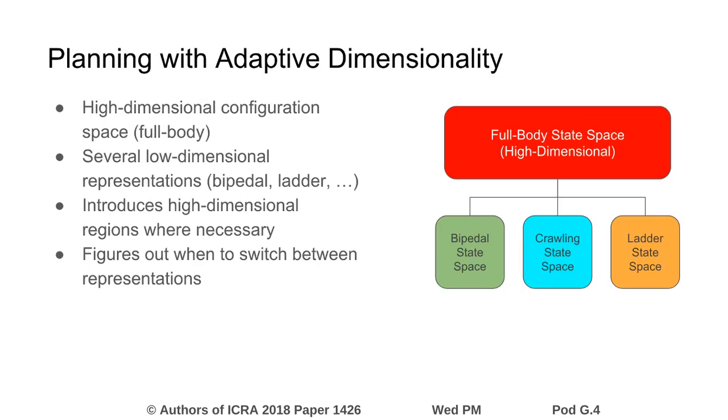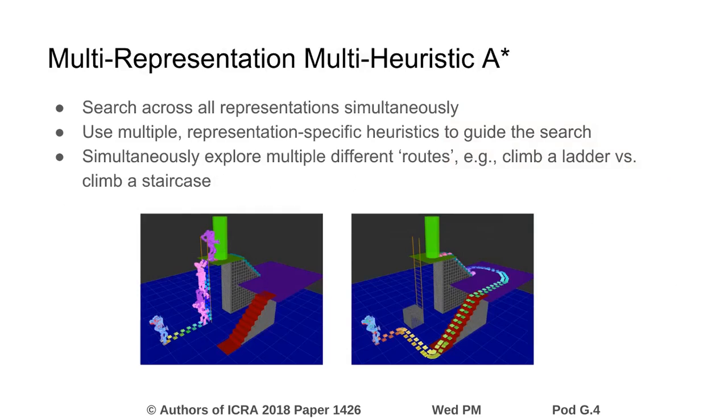Adaptive dimensionality makes the observation that in many regions we can plan using lower dimensional representations instead of the high dimensional representation of the robot. This approach adaptively introduces regions of high-dimensional planning only as necessary to ensure feasibility of the resulting plan. In this work, we extend the adaptive dimensionality framework to incorporate several low-dimensional representations specific to humanoid planning, and automatically figure out how to transform from one to the other.